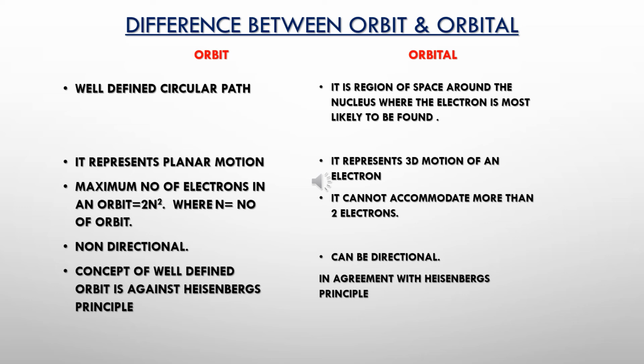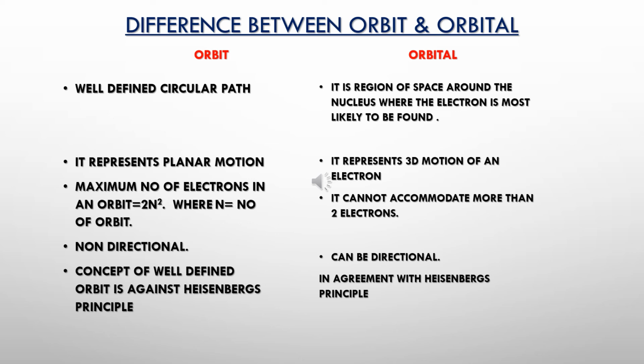When I talk about electron availability, the maximum number of electrons in an orbit will be 2n square, where n stands for the number of the orbit. When I have the first orbit, n will be 1, so 2 multiplied by 1 square, the answer is 2.